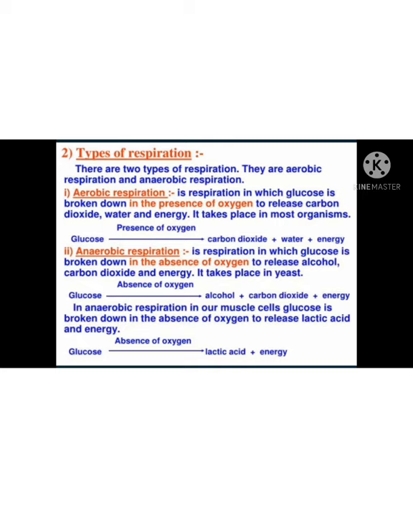Respiration in which glucose is broken down in the presence of oxygen to release carbon dioxide, water, and energy is called aerobic respiration. What happens here? Oxygen is involved in the breakdown of food molecules. The food molecule is glucose, and in the presence of oxygen it is converted into carbon dioxide, water, and energy. Where oxygen is involved, we call that type of respiration aerobic respiration.